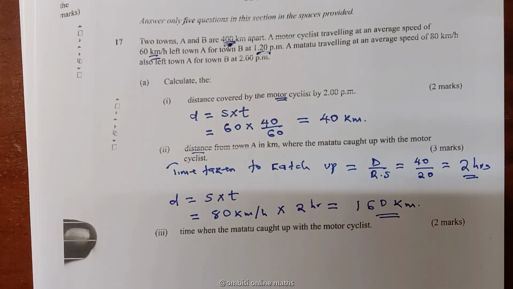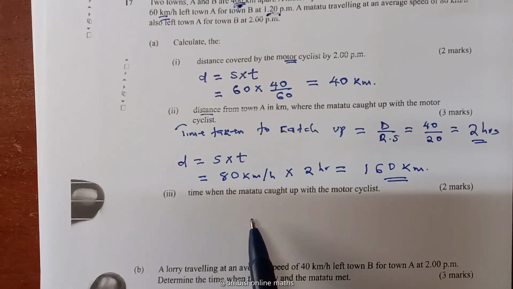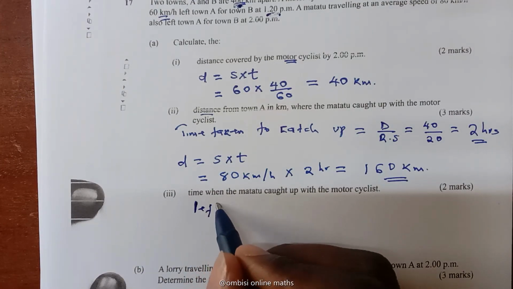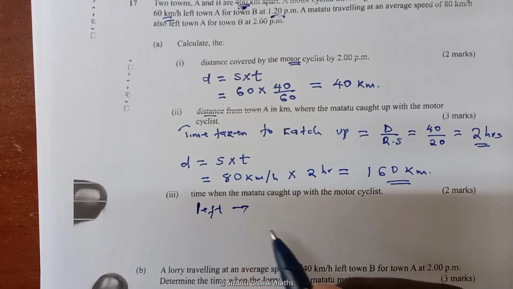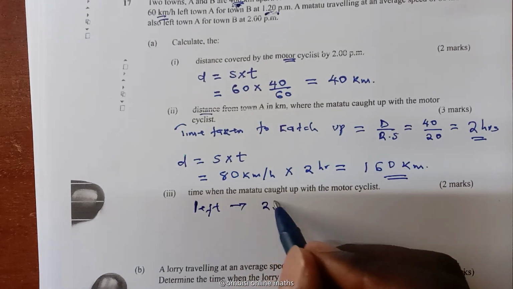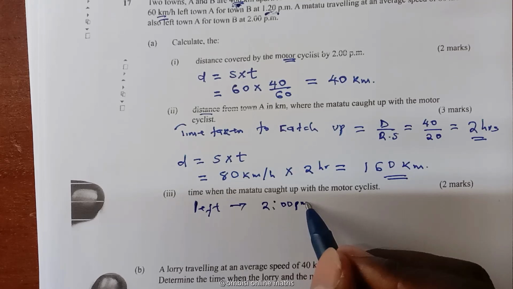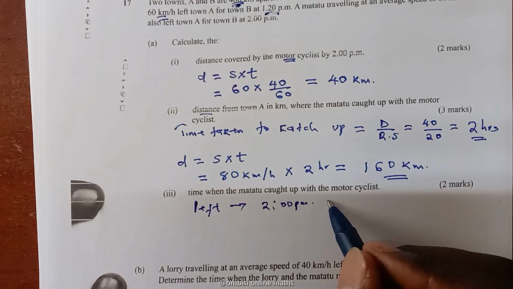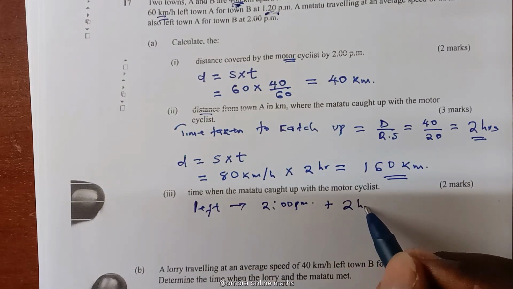Part 3. You calculate the time when the matatu caught up with the motorcyclist. Now, the matatu left station A at exactly 2 p.m., and it took how many hours to catch up with the motorcyclist? It took 2 hours.